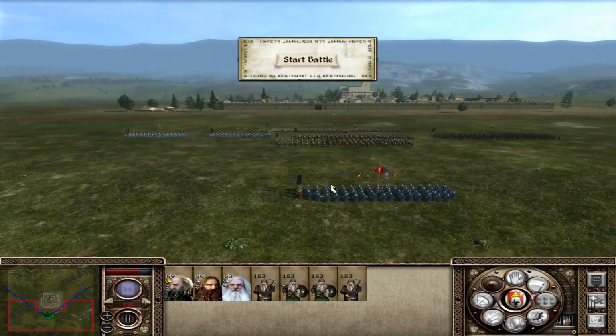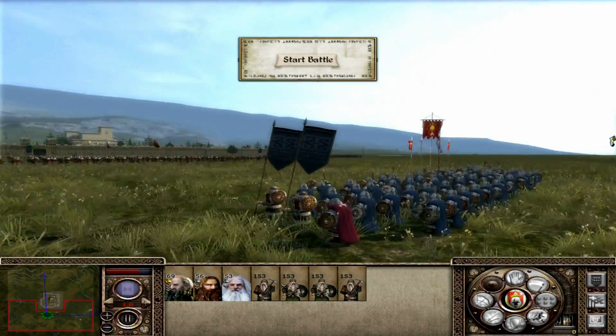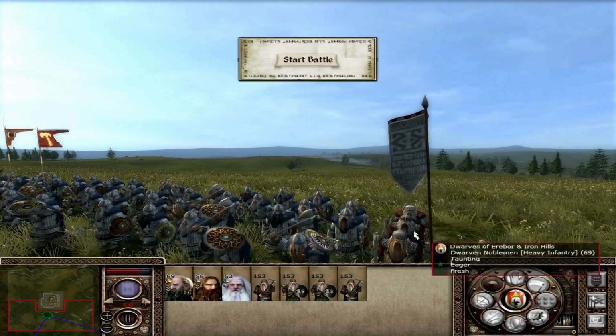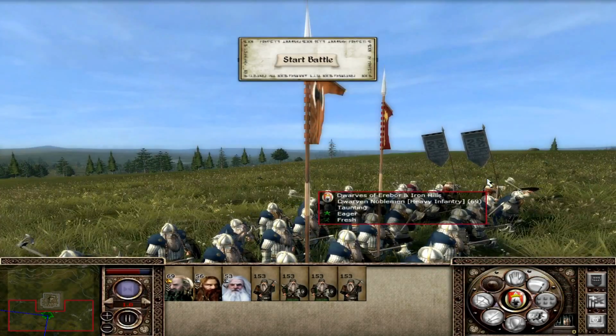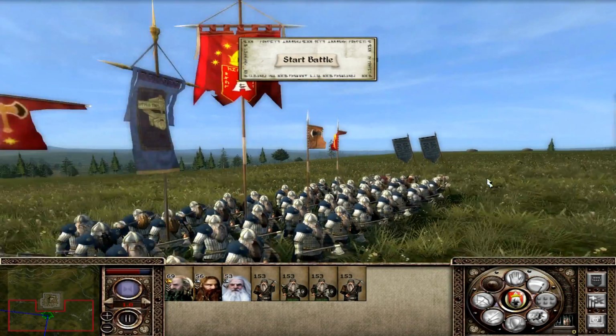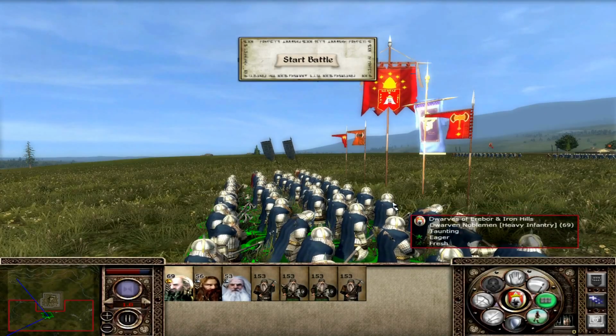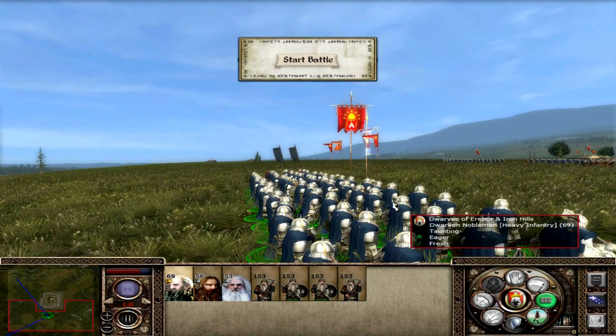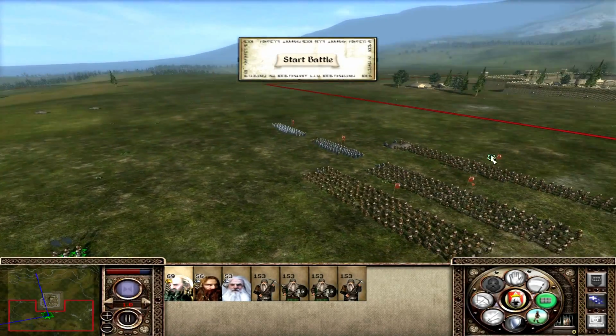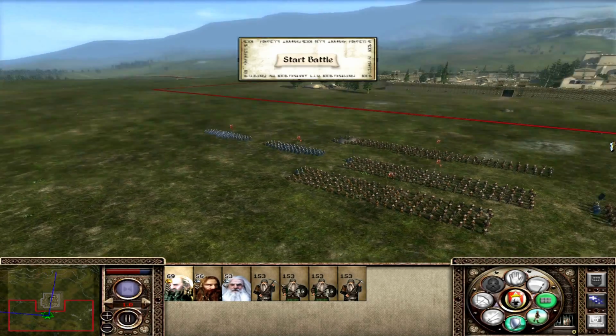Start deployment. Oh, let's have a look. Let's have a look at these guys before we go any further. They do look lovely. General's bodyguard. Guard this area.